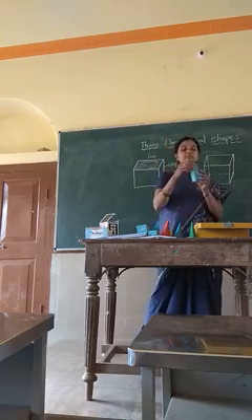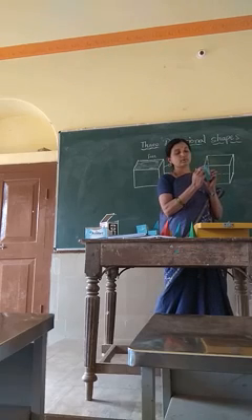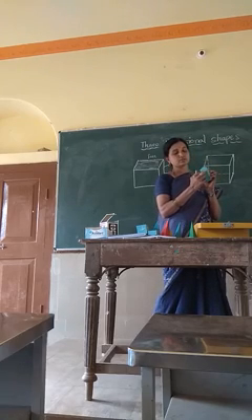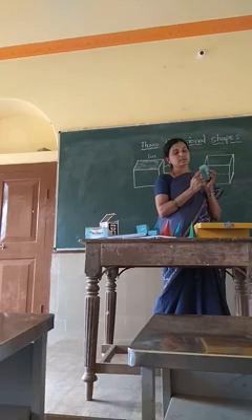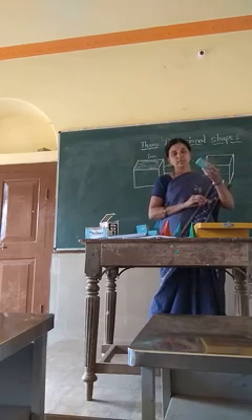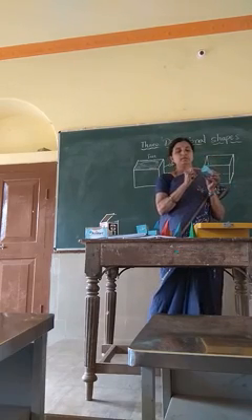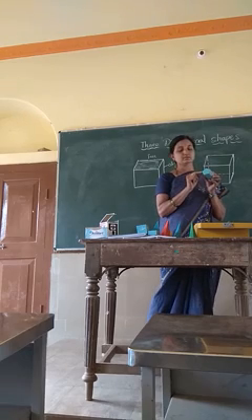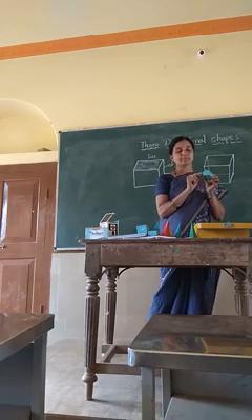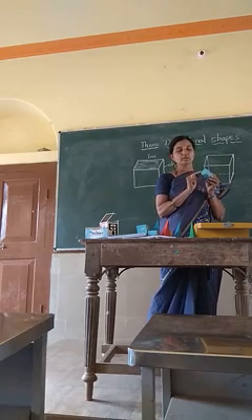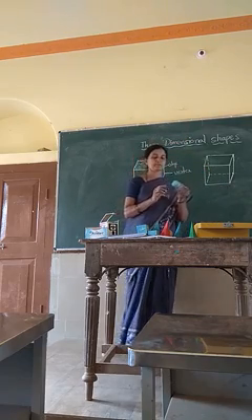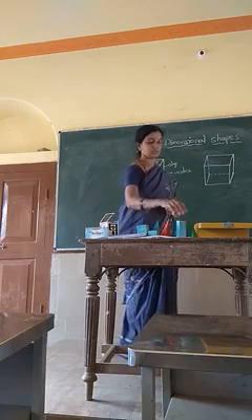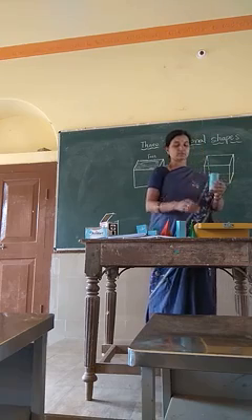What is the base of the pentagon? It has 5 faces, 5 edges, 5 sides. Each line is said to be a line segment. When they join together, they form the geometrical shape. And when they meet, this point is said to be a vertex. So how many vertices are there? 1, 2, 3, 4, 5, 6. 6 vertices are there. These are the geometrical things.